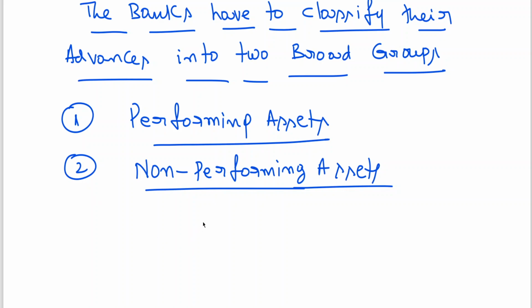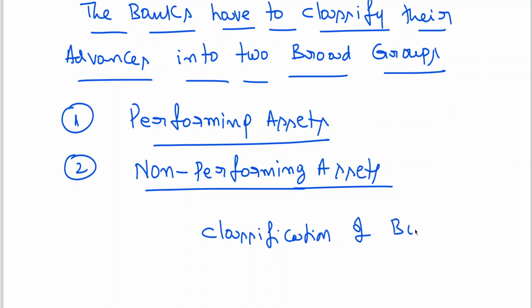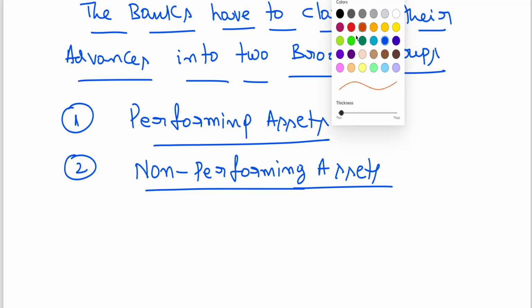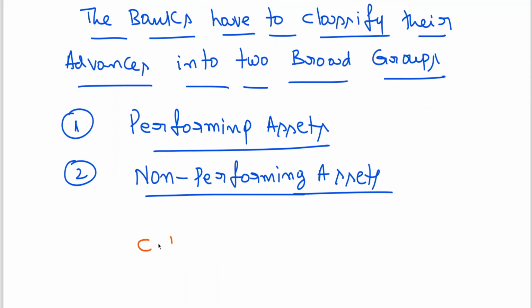That is what we'll be learning here now, the classification of bank advances. This is important for provisions.